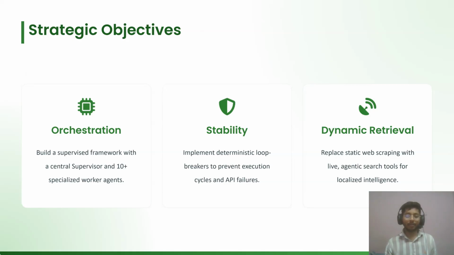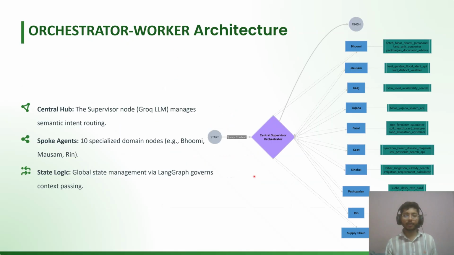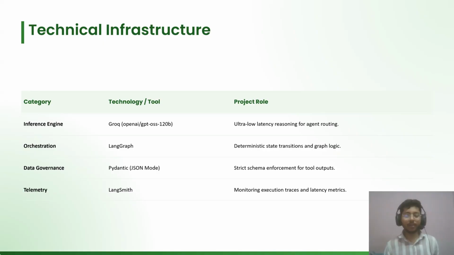The project objective is to build a supervised framework, a supervisor, and 10 specialized worker agents powered by dynamic retrieval. This is my system architecture with one supervisor and 10 workers having different specialized tools. When a user asks a query, the supervisor agent looks at the user's message and decides who acts next. To build this, I used LangGraph for state orchestration and the Groq API running the GPT OSS 120B model for reasoning.